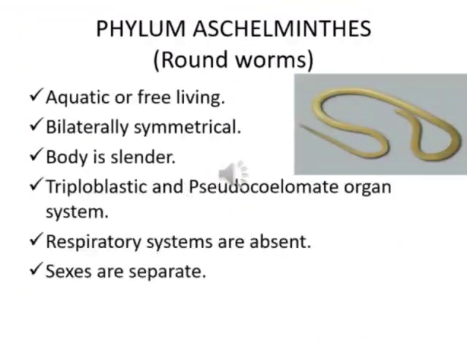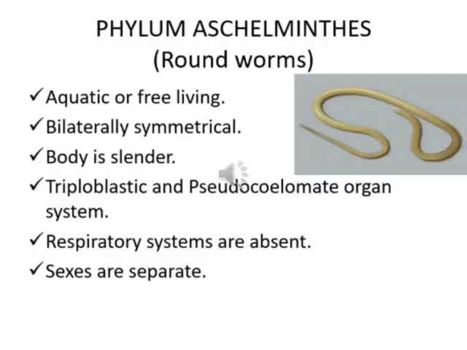The next phylum is Phylum Aschelminthes. They are mostly aquatic, free-living or parasitic. They are bilaterally symmetrical and unsegmented worms. The body is slender, vermiform and usually worm-like or flattened. They are usually small, even microscopic, while some reach a meter or more in length. They are triploblastic and pseudocoelomate with organ system level of organization.